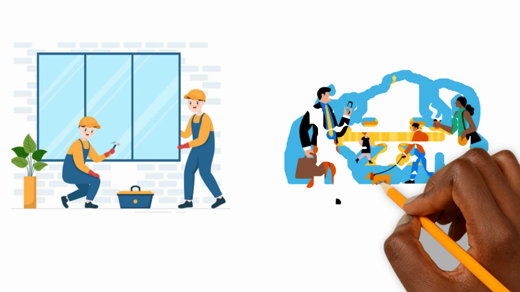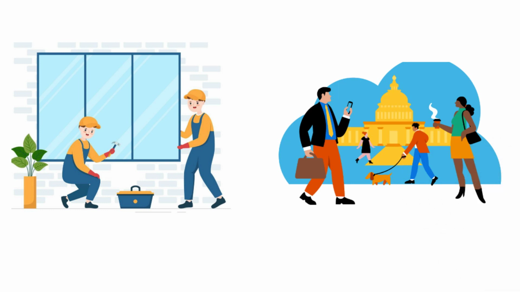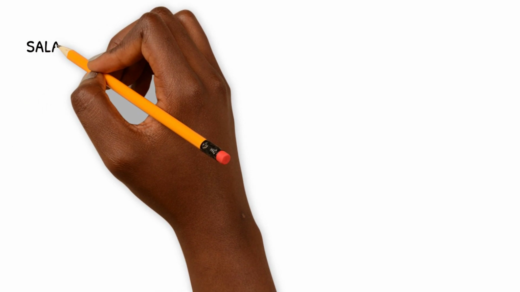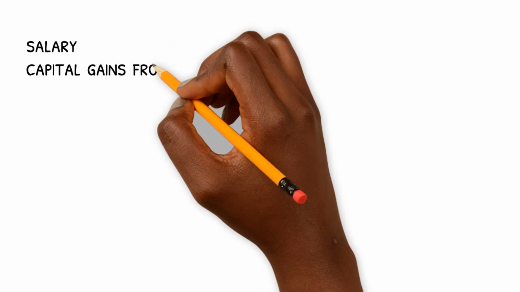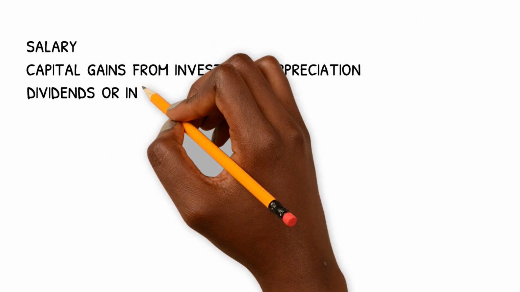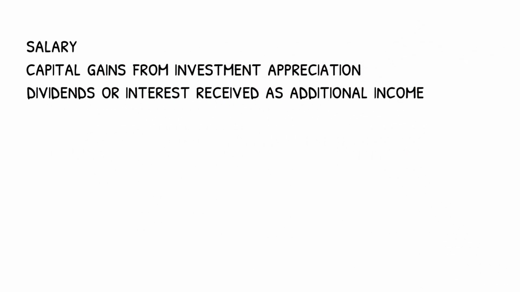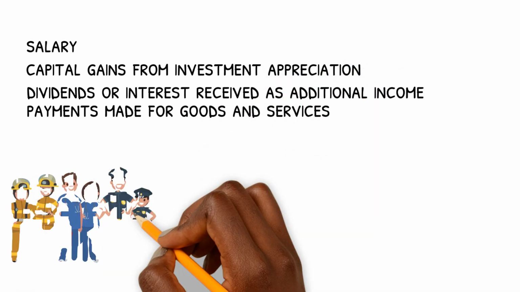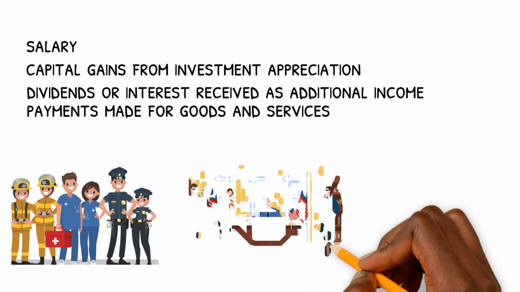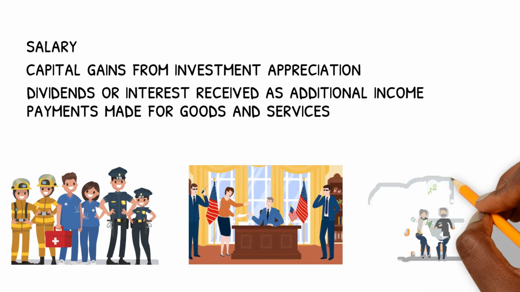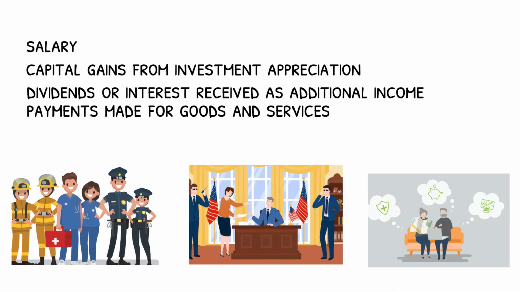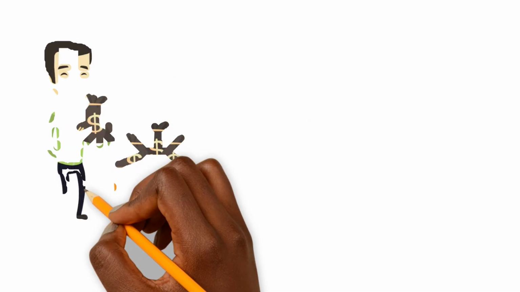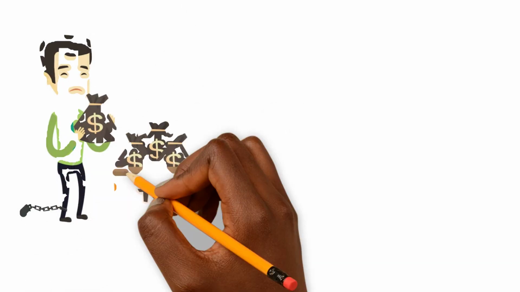In the United States and many other countries in the world, income taxes are applied to some form of money received by a taxpayer. The money could be income earned from salary, capital gains from investment appreciation, dividends or interest received as additional income, payments made for goods and services, and so on. Tax revenues are used for public services and the operation of the government, as well as for Social Security and Medicare. A tax requires a percentage of the taxpayer's earnings or money to be taken and remitted to the government.